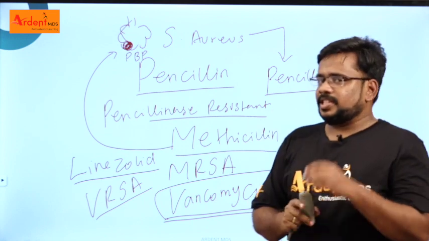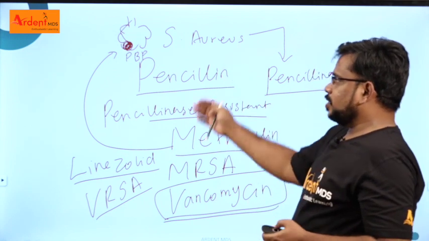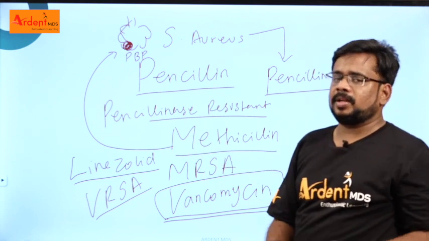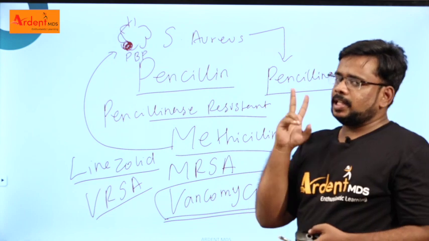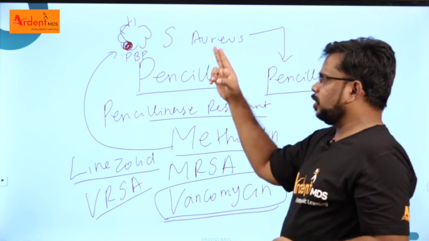Let me recall one more time. For Staphylococcus aureus, initially they gave penicillin. Penicillin became resistant because Staphylococcus aureus produces a scissor-like molecule called penicillinase, which cuts down the penicillin.